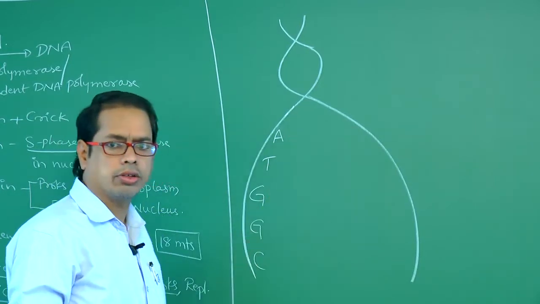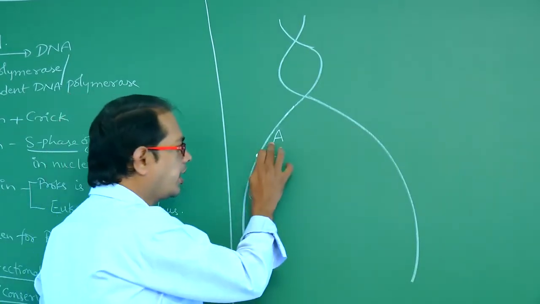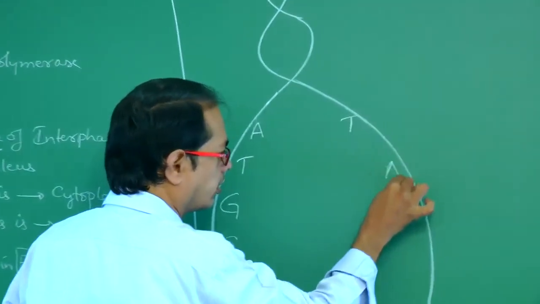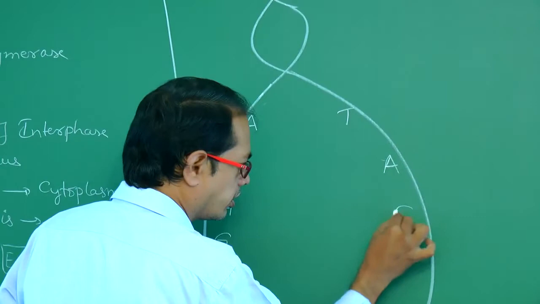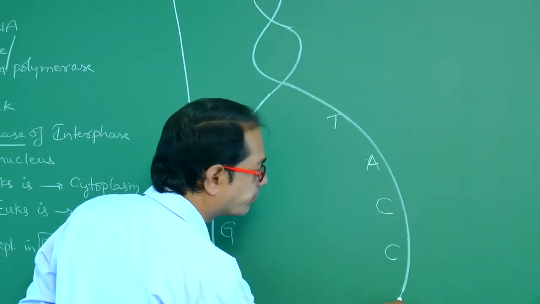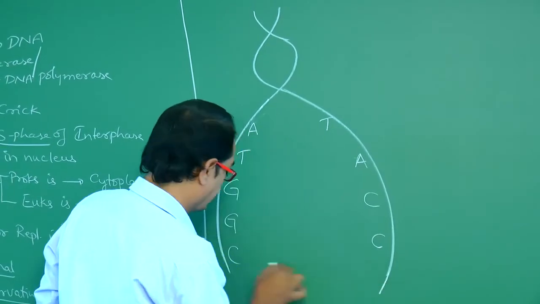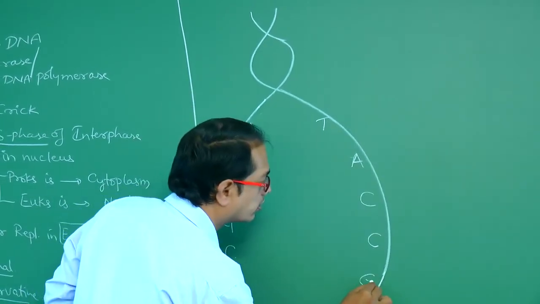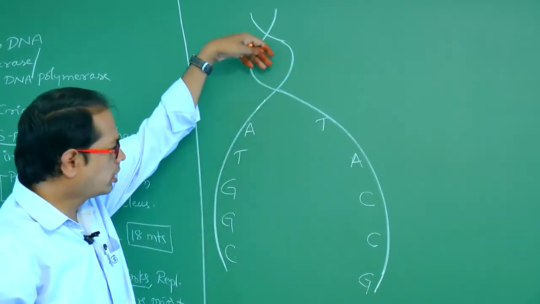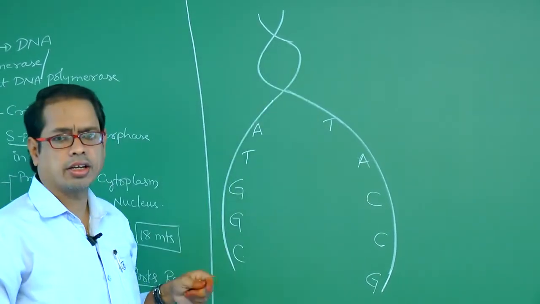Complementary we have to write now. Complementary means A pairs with T, T pairs with A, G pairs with C, G pairs with C, C pairs with G. Okay? This is the complementary.